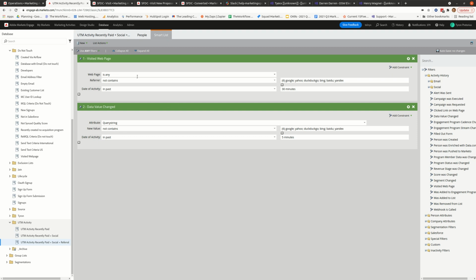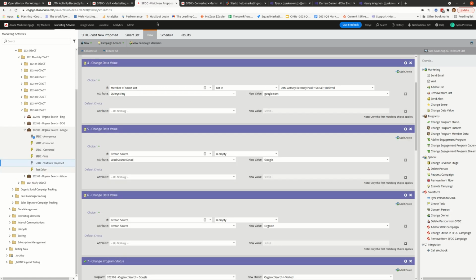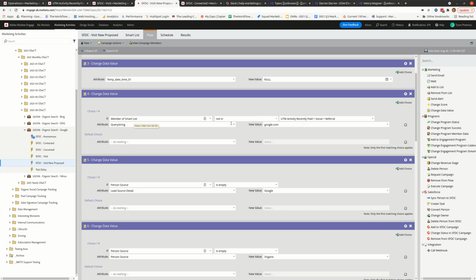So if someone's visited a web page and the referrer is not one of the organic search platforms, or their query string does not contain any of the organic search keywords, if they're a member of this smart list, that means they've either passed through a paid, organic social or organic referral campaign, either through a web page in the past 30 minutes or their query string in the past 5 minutes. So that's the one that's actually being used in this campaign. So if someone's not a member of this smart list, then that means we're good to override their query string.